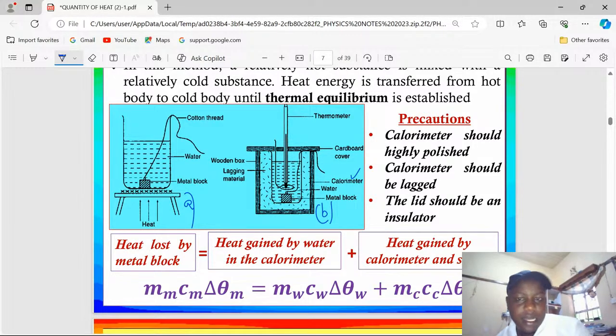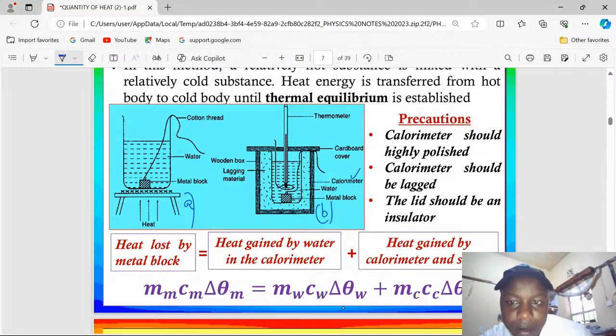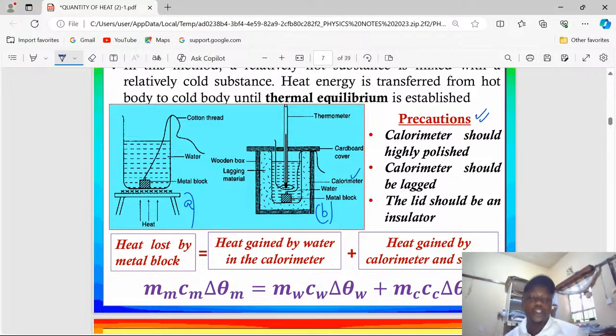The precautions stated here are purposely to ensure that heat is not lost to the surrounding. For example, the calorimeter should be highly polished. We know very well highly polished substances will barely release heat to the surrounding.